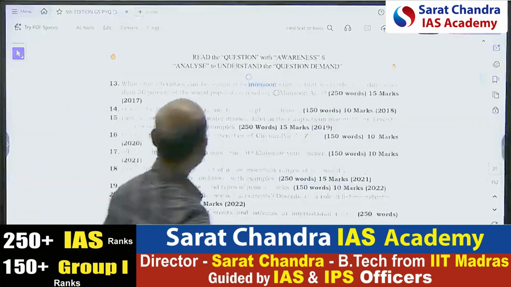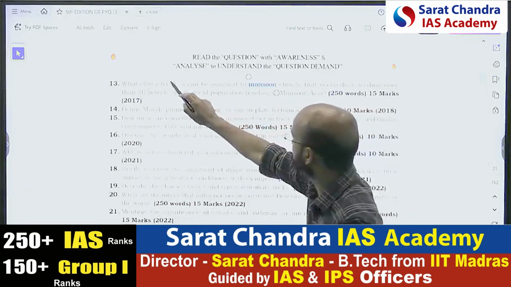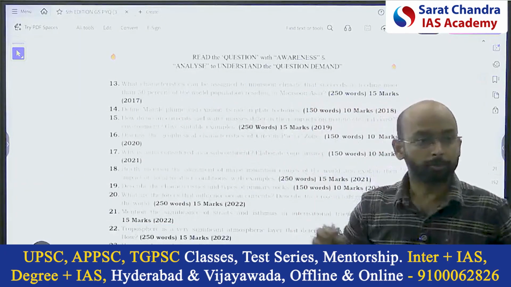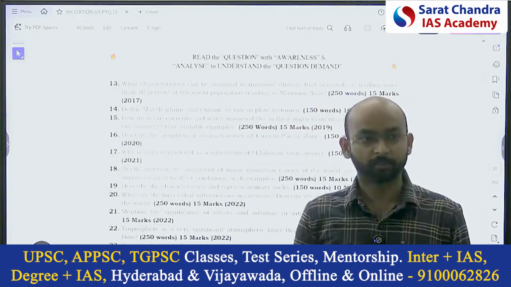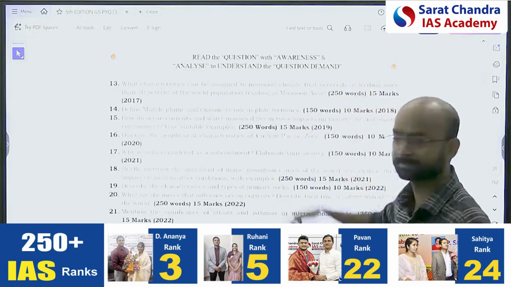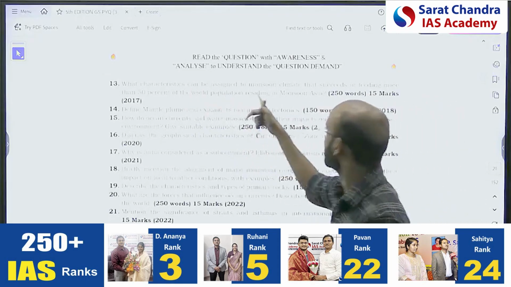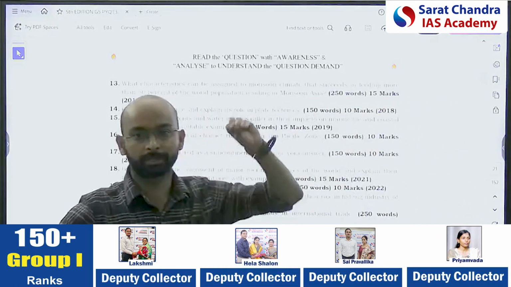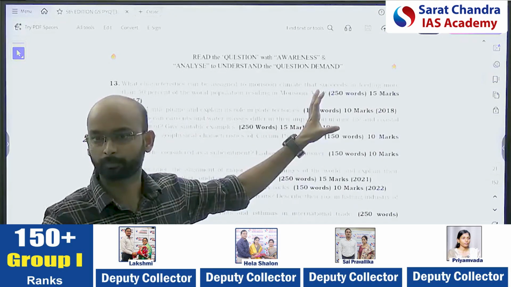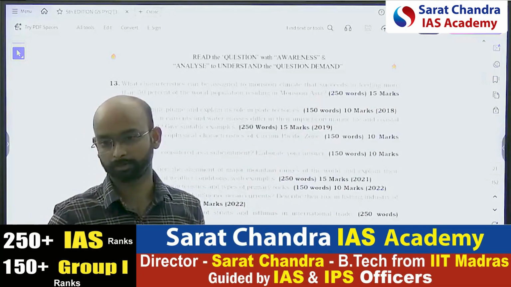Now you can cover it. For example, characteristics of the monsoon. Now you need to know the components of the climate. If you know the components of the climate, you can write this. Like characteristics can be assigned to the monsoon. You have to think from the components of the climate related to the monsoon. What are the components of climatology?